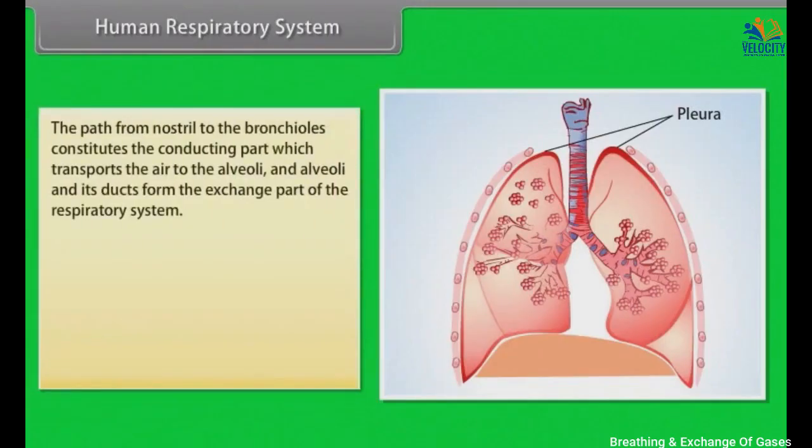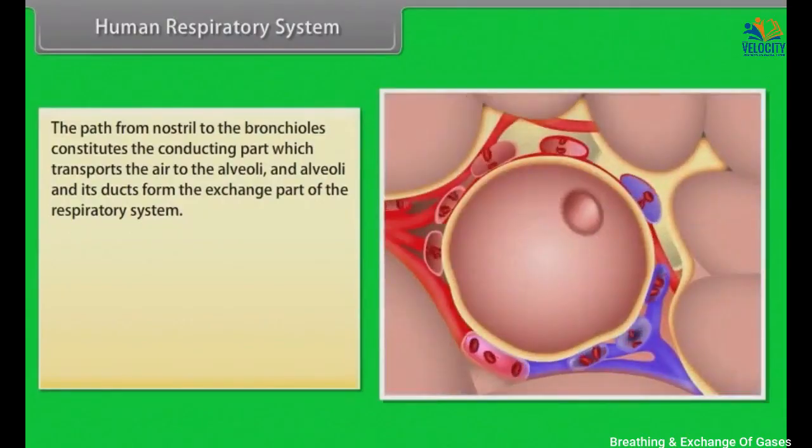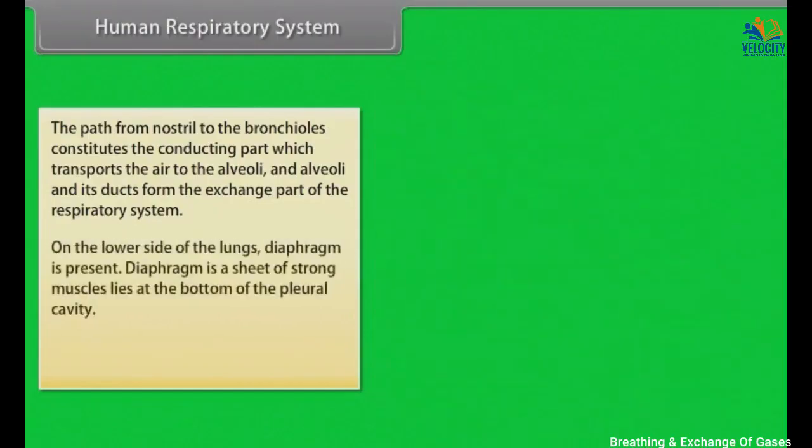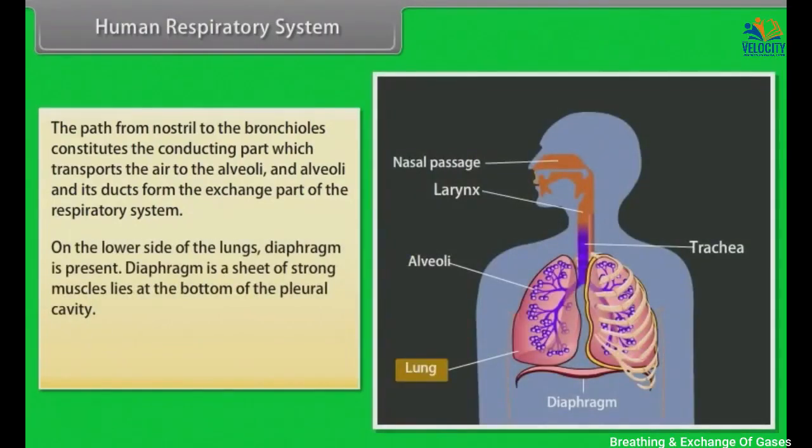The path from the nostril to the bronchioles constitutes the conducting part, which transports the air to the alveoli, and the alveoli and their ducts form the exchange part of the respiratory system. On the lower side of the lungs, the diaphragm is present. Diaphragm is a sheet of strong muscle that lies at the bottom of the pleural cavity. The diaphragm is absolutely necessary to the respiratory system.